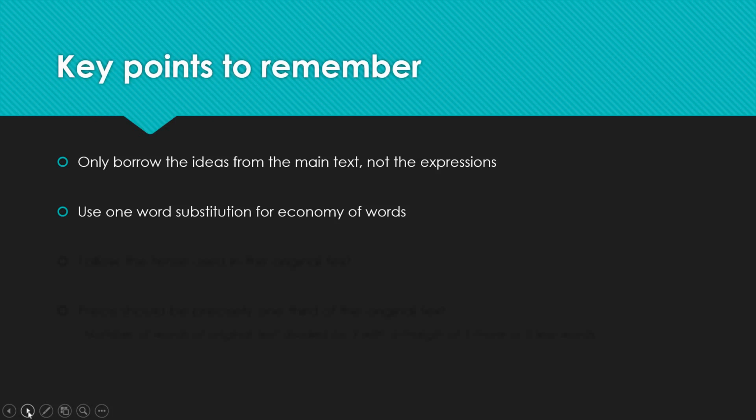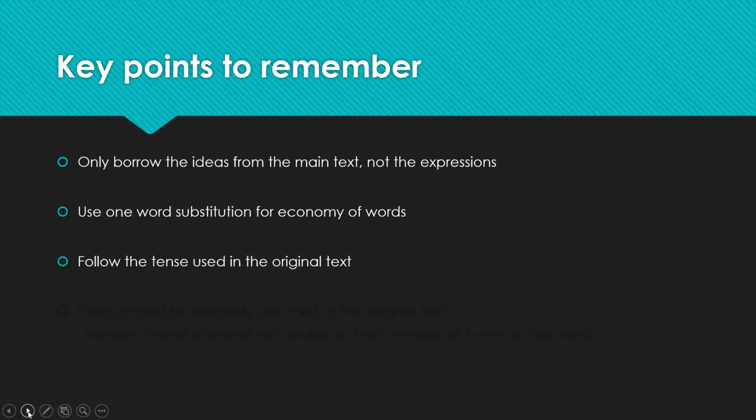Usually, pronouns are the example of one word substitution. Then follow the tense that is used in the original text. If the tense is present continuous, you have to use present continuous in the précis. If it's some other tense, just follow whatever tense is used in the original text.